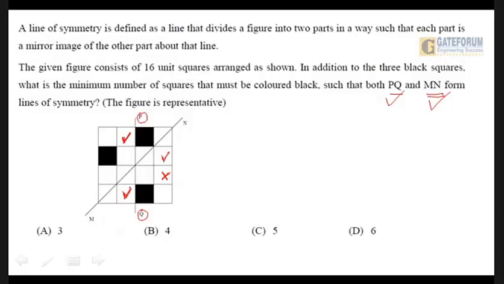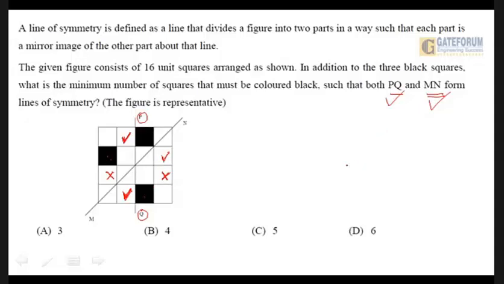Similarly, this ticked black does not have a symmetrical black square. So I need to color this one black so as to make it symmetrical with the ticked one. So this also needs to be colored black. And as you can see, this black and this black are already symmetrical around MN. So naturally, my symmetry of MN is also complete.